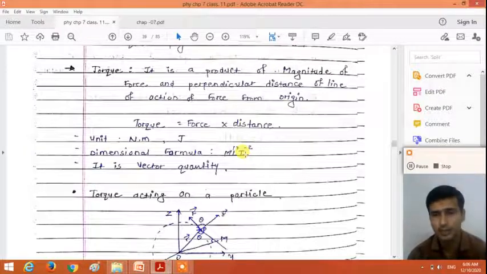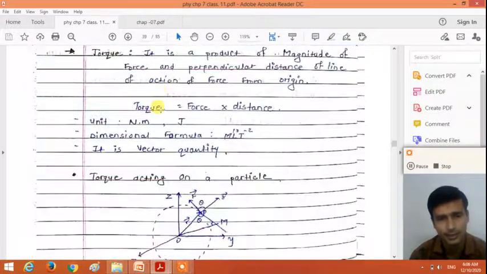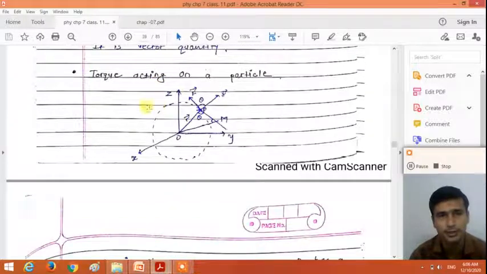So how we can find the direction of the torque? The direction of the torque is found with the help of the right hand screw rule, right? So for that, we first consider the torque acting on the particle, torque acting on the system of particles, and then we will discuss the torque acting on a rigid body. How we can calculate the torque acting on the rigid body. So first point is torque acting on a particle, right?